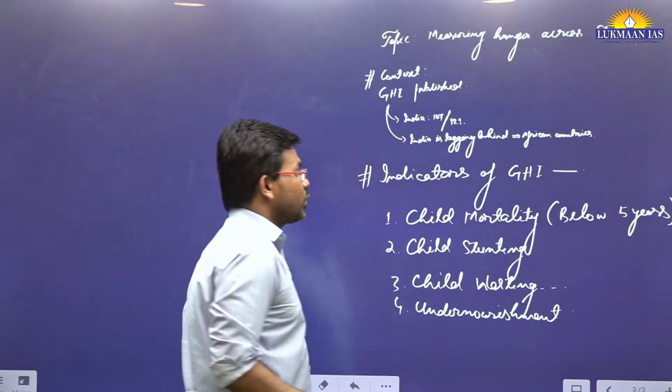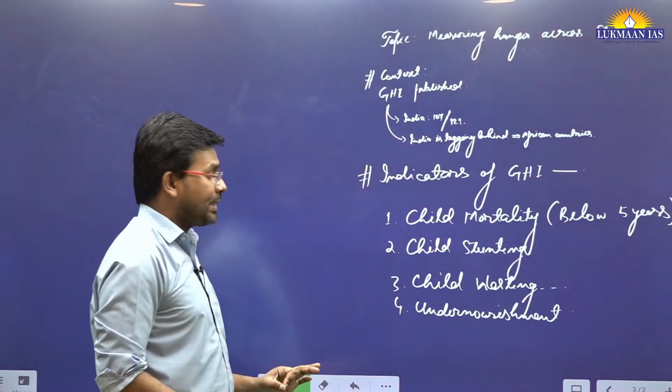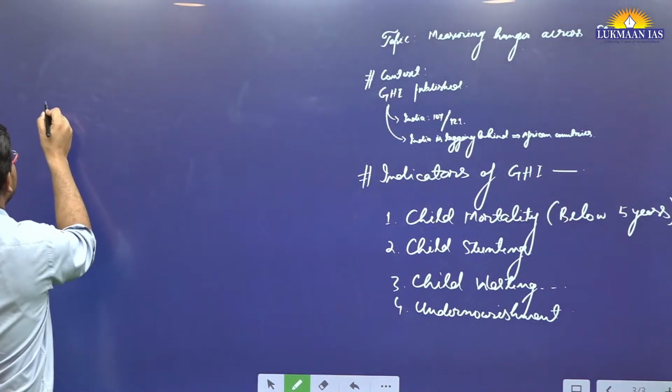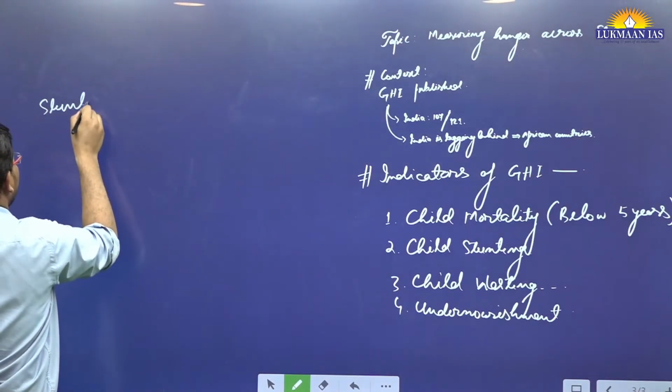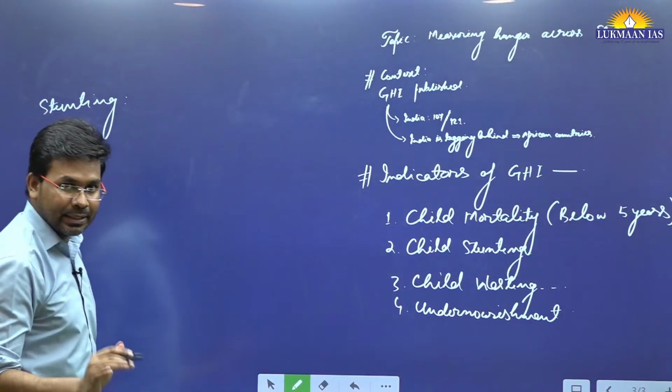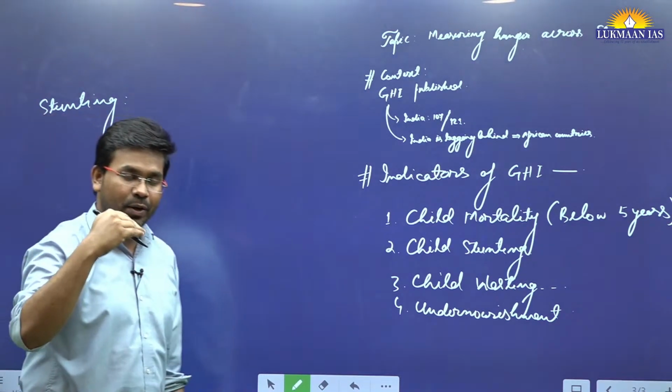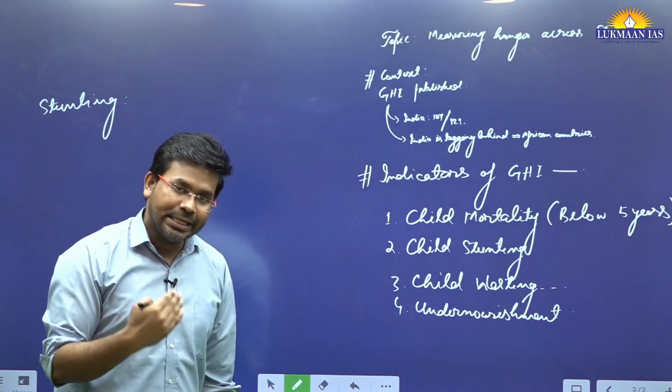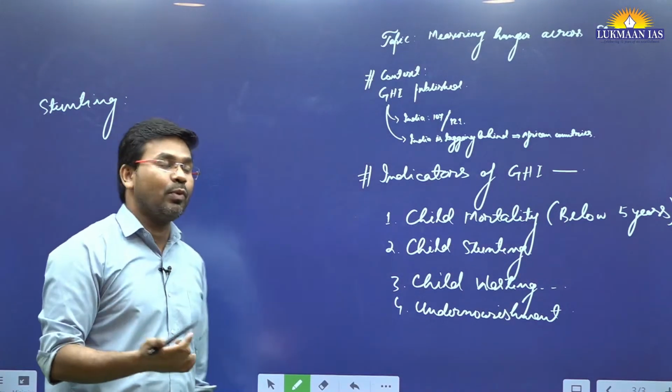What do we mean by child stunting? Let us understand the meaning of stunting first. As the child ages, it is expected that the height of the child will also grow.